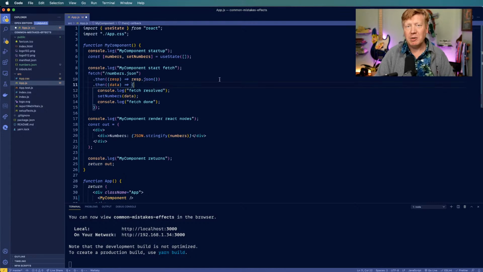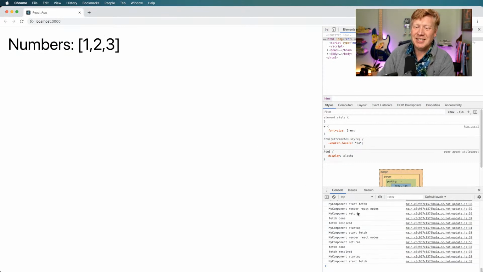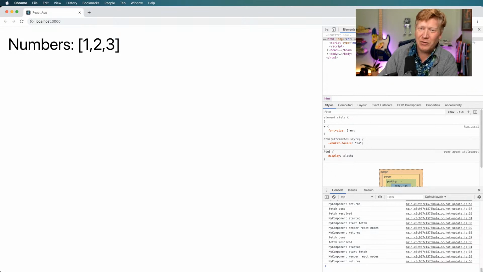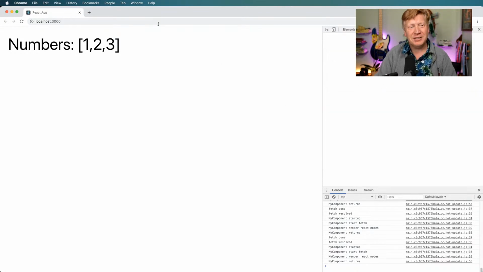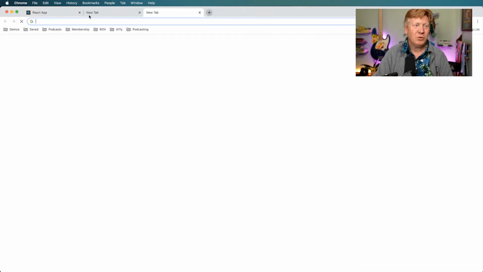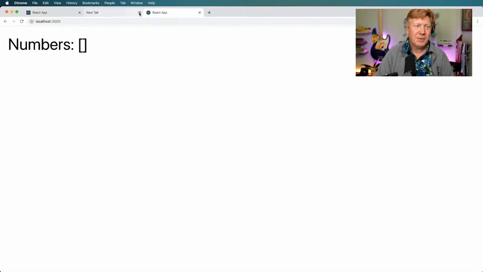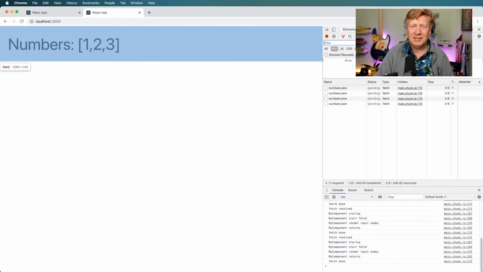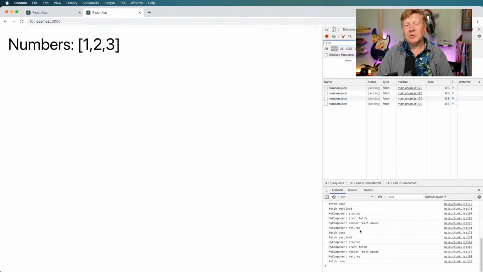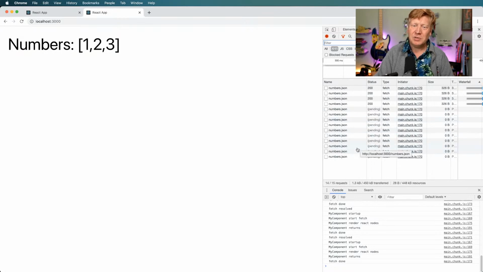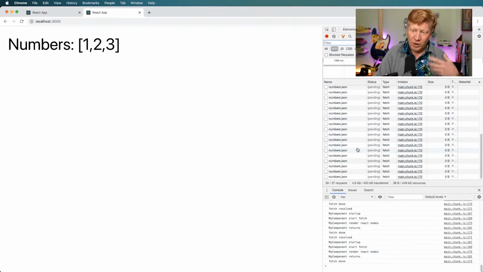Okay, cool. And this is going to make my browser freak out. So I'm going to hit save. All right, and we can see that it's basically doing just a ton of this stuff, over and over and over again. Let's see, is it actually going to show the network panel? It sometimes doesn't, because at this point Chrome has just lost itself. All right, here we go. Can I bring up the inspector? Yes. Okay, there we go. We can see that it just continuously runs and gets numbers.json over and over and over and over again.